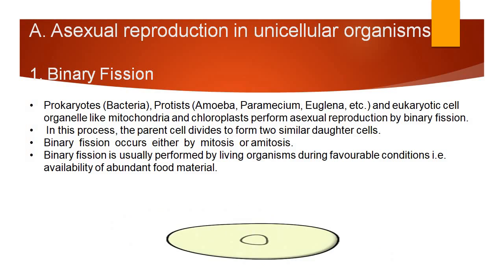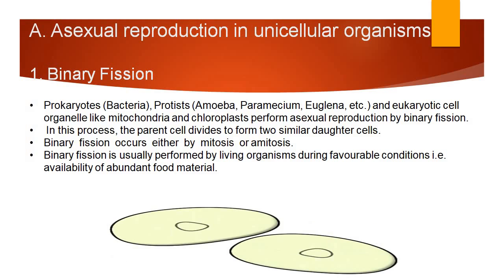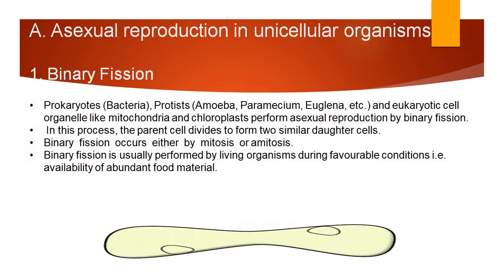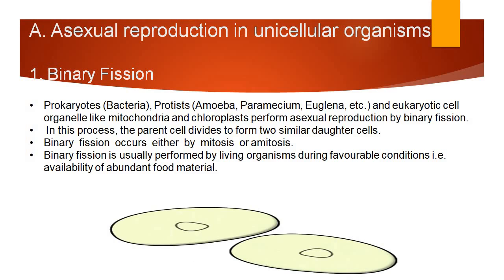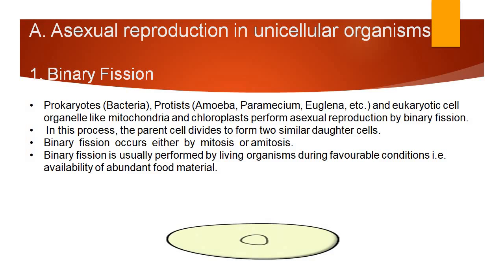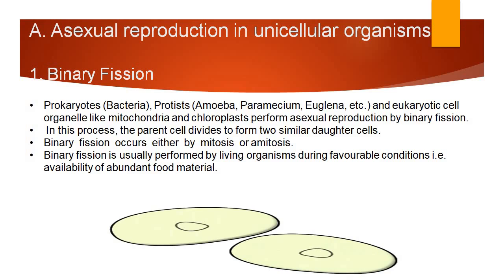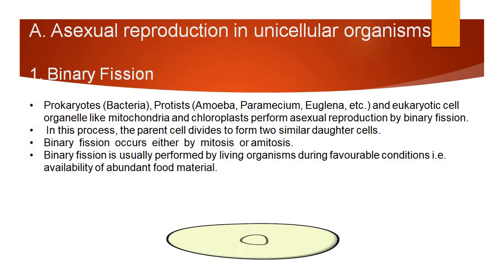So the first is binary fission. This type of binary fission is mostly observed in bacteria, amoebas, parameciums, euglenas, and eukaryotic cell organelles, even mitochondria and chloroplasts. They can also perform asexual reproduction by binary fission. Now what happens in this process?